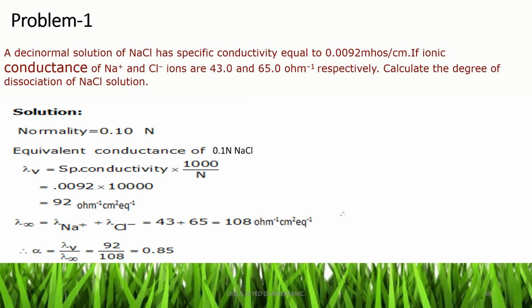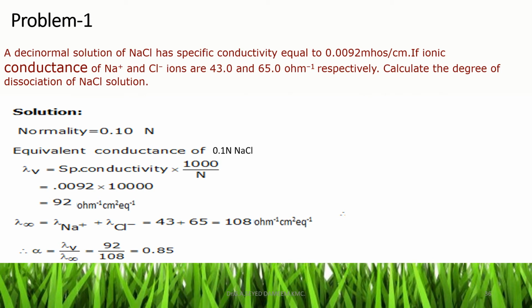This slide shows a problem related to one of the applications of Kohlrausch's law. What is the problem? A decinormal solution of NaCl has a specific conductivity equal to 0.0092 mho per centimeter. If the ionic conductances of Na+ and Cl- are 43 and 65 respectively, calculate the degree of dissociation of the NaCl solution.